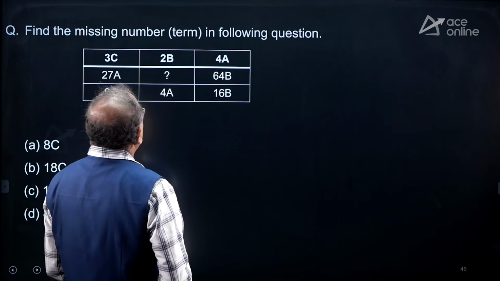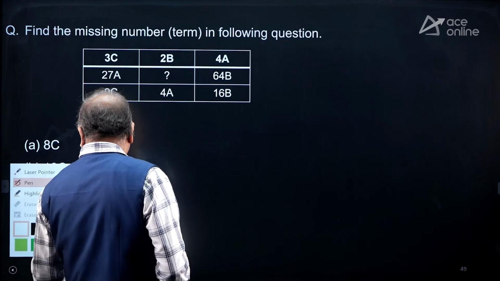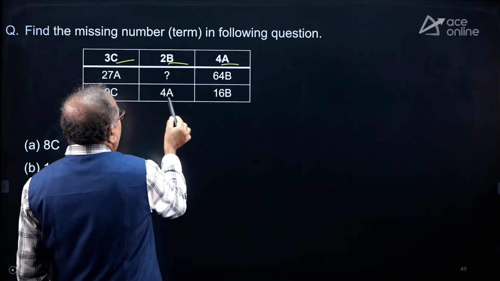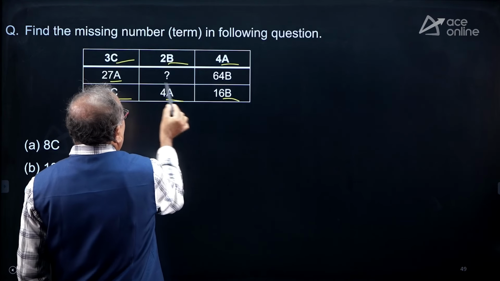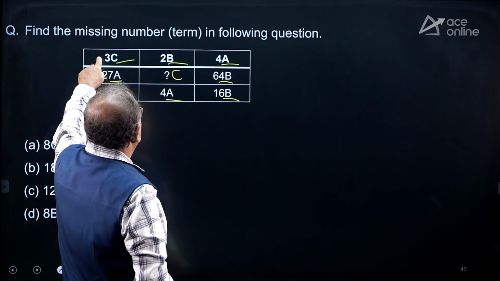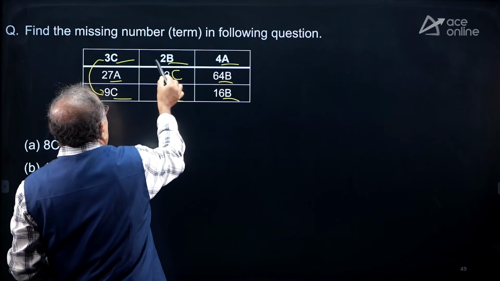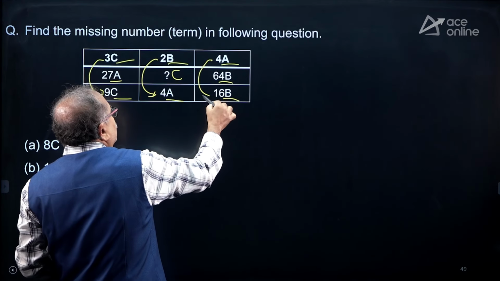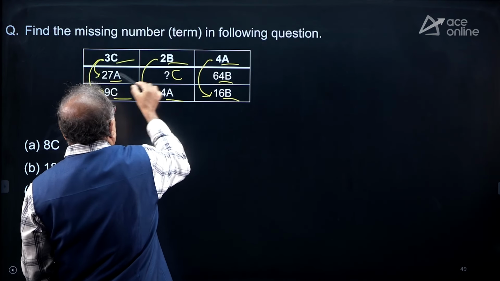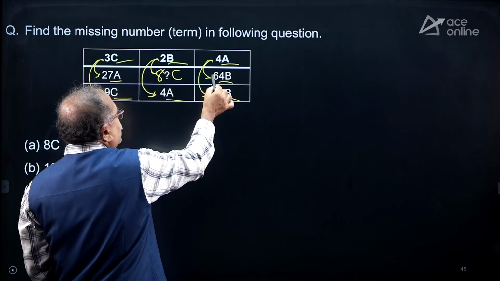Look at this one. Find the missing figure. Here is the missing figure. So, what is the connectivity here? I notice that A, B, C, A, B, C, A, B, it should be C. How about the number 3, 3, 2, 4. 3 square is 9, 2 square is 4 and 4 square is 16. 3 cube is 27, 2 cube is 8 over here and 4 cube is 64.